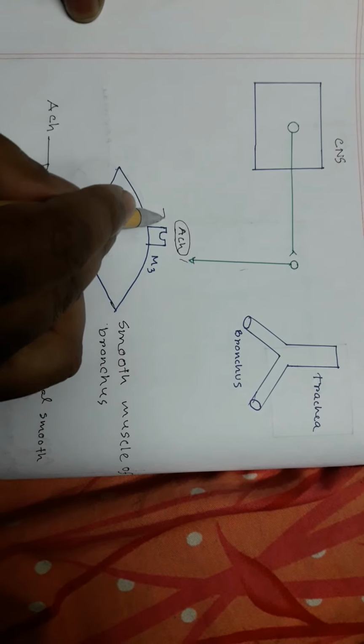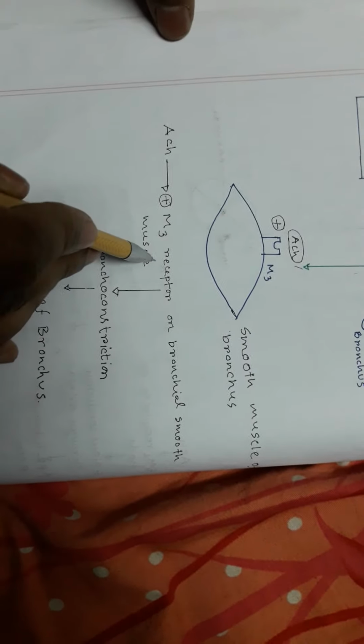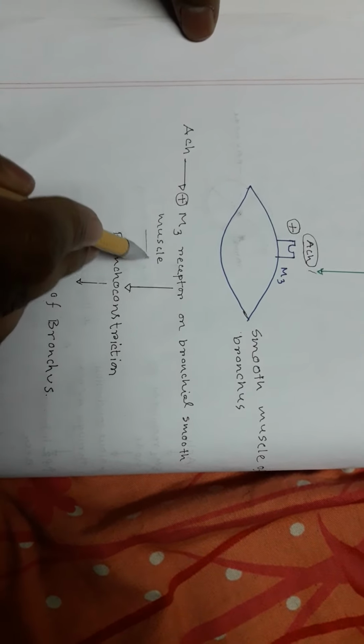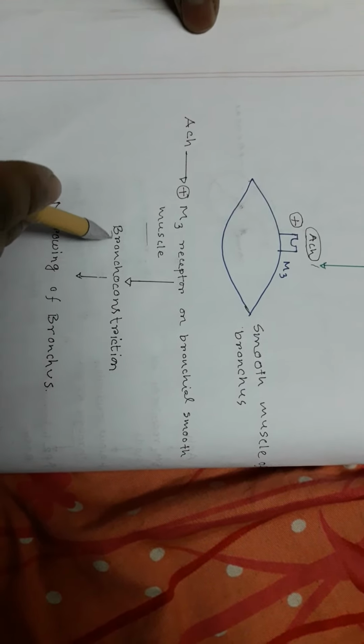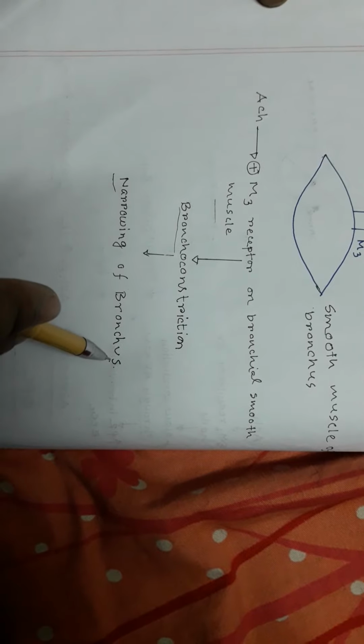And this acetylcholine stimulates the M3 receptor, and when acetylcholine binds with M3 receptor on the bronchial smooth muscle, this bronchial smooth muscle constricts, so this leads to bronchoconstriction. When bronchial smooth muscle constricts, there is narrowing of the bronchus or bronchioles, so we can hear rhonchi.